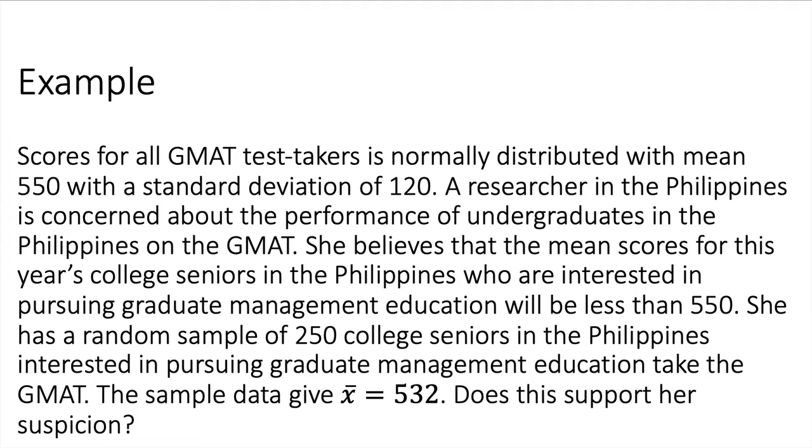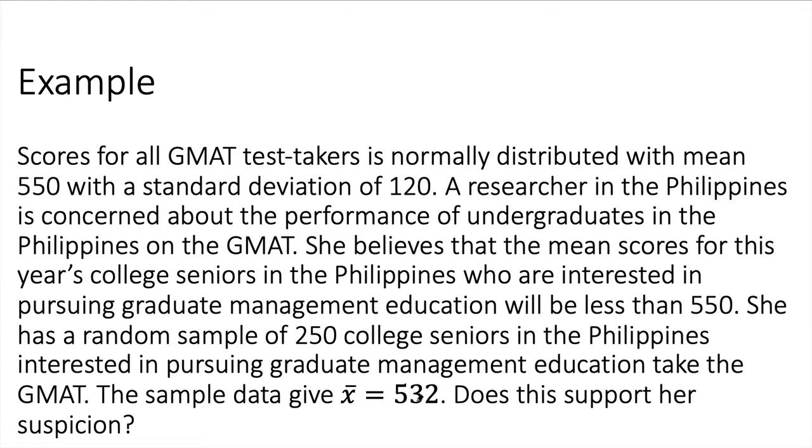Scores for all GMAT test takers are normally distributed with a mean of 550 and a standard deviation of 120. A researcher in the Philippines is concerned about the performance of undergraduates in the Philippines on the GMAT. She believes that the mean score for this year's college seniors in the Philippines who are interested in pursuing graduate management education will be less than 550. She has a random sample of 250 college seniors in the Philippines interested in pursuing graduate management education. They take the GMAT. The sample data give x bar equals 532. Does this support her suspicion?